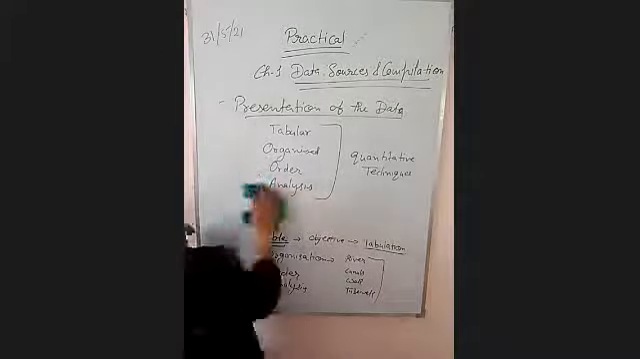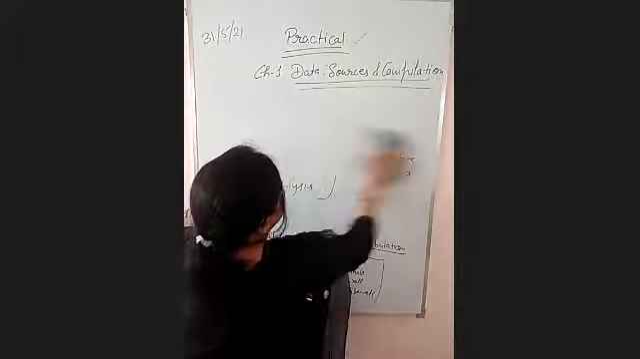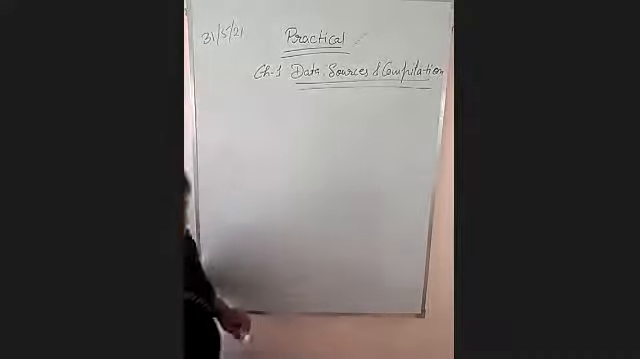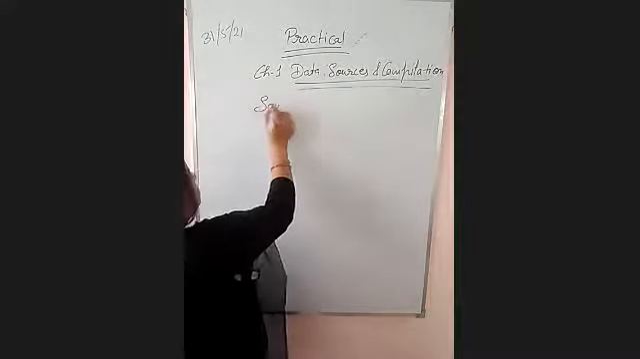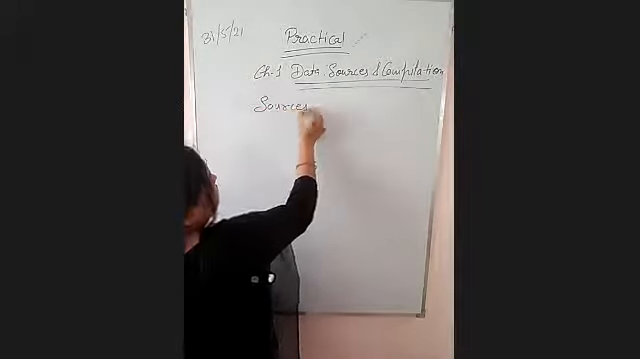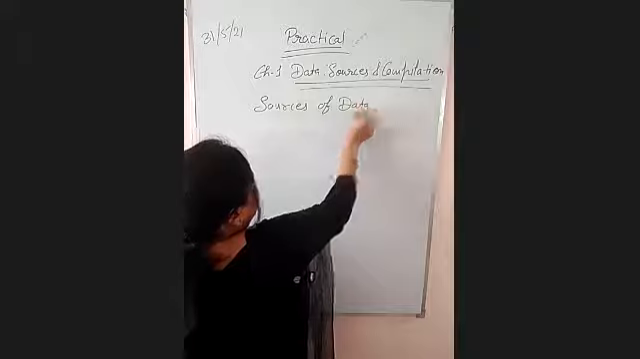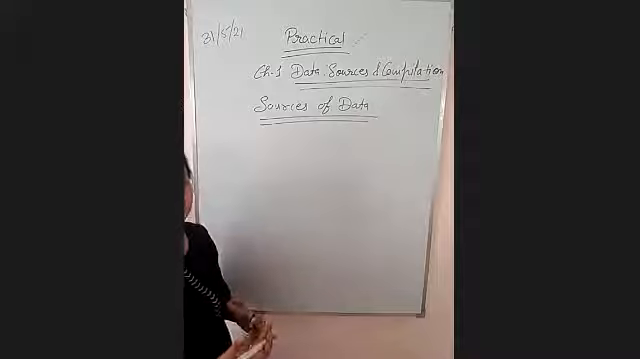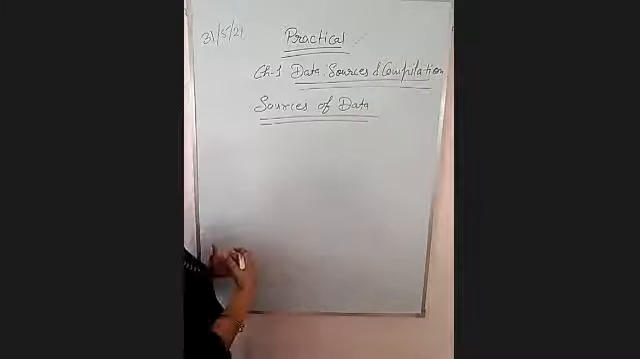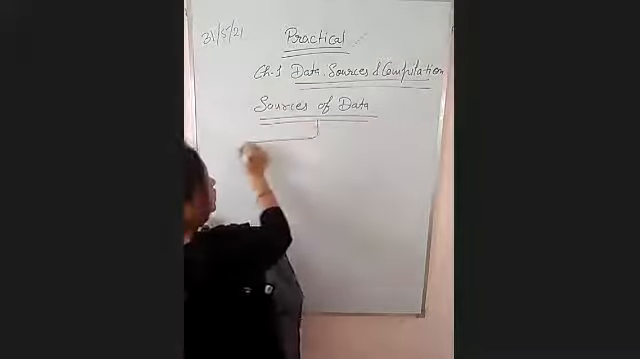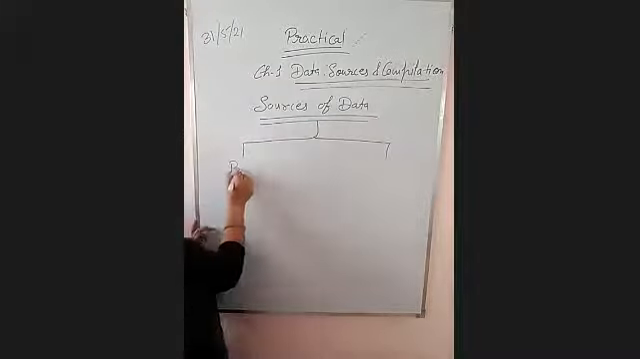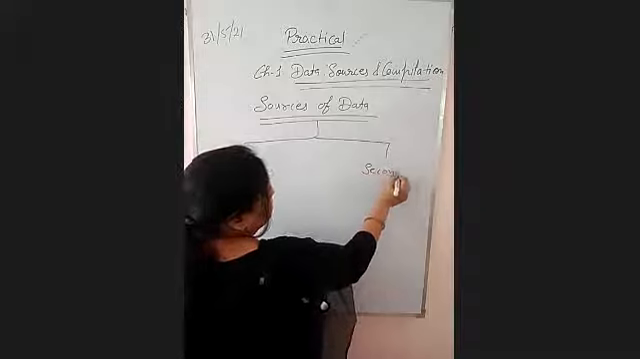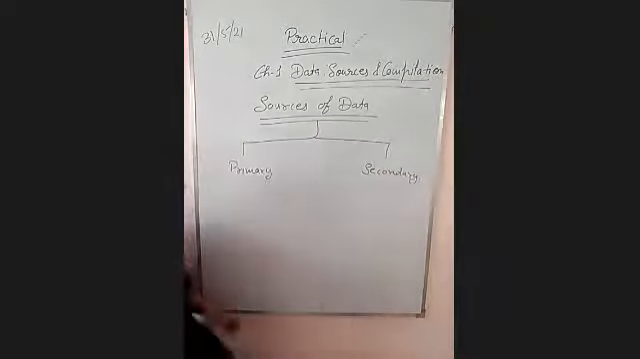Now come to the main important question regarding data, that is the sources of data. Sources of data means from where we collect the data, by how many types, how many methods we can collect the data. So there are basically 2 sources of data. First is primary sources. Second is secondary sources. Right?